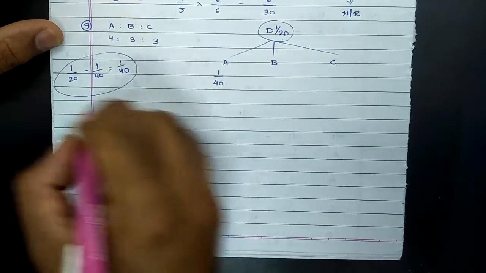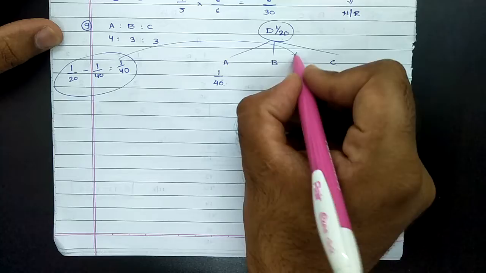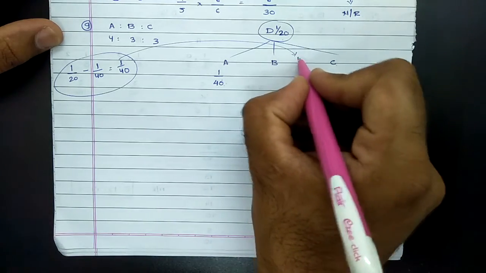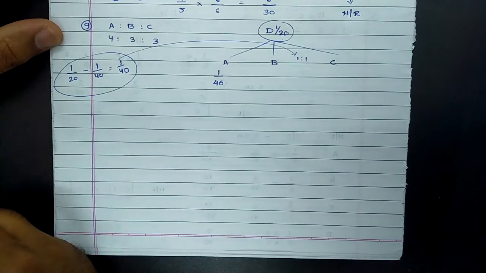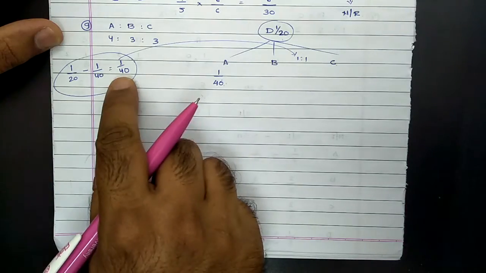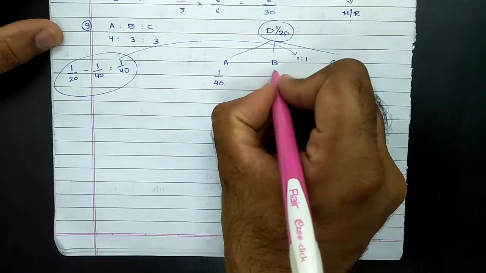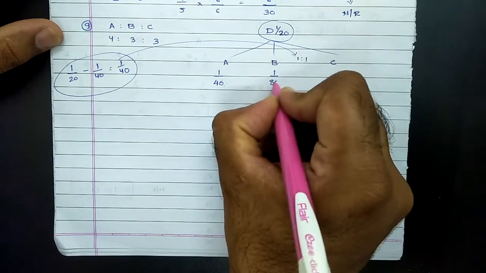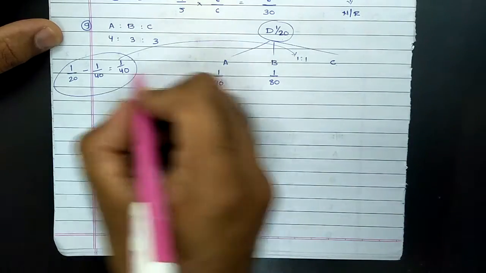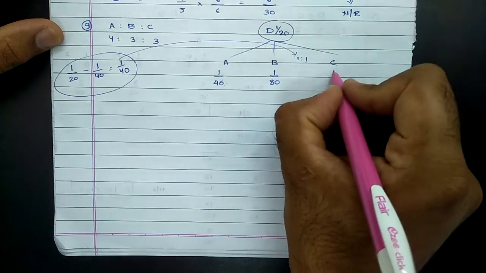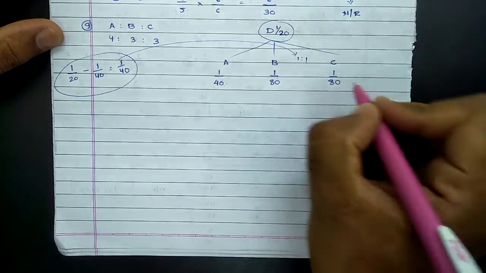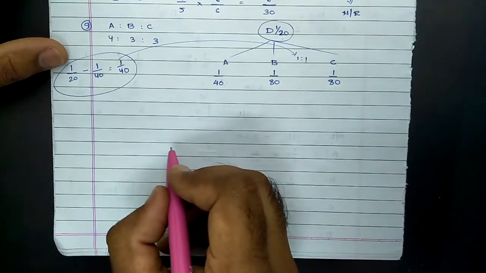This remaining share will be provided by B and C, equally, as given in the question. So 1/40 into 1/2, that means 1/80 will be given by B, and 1/40 into 1/2, that means 1/80 will be given by C.